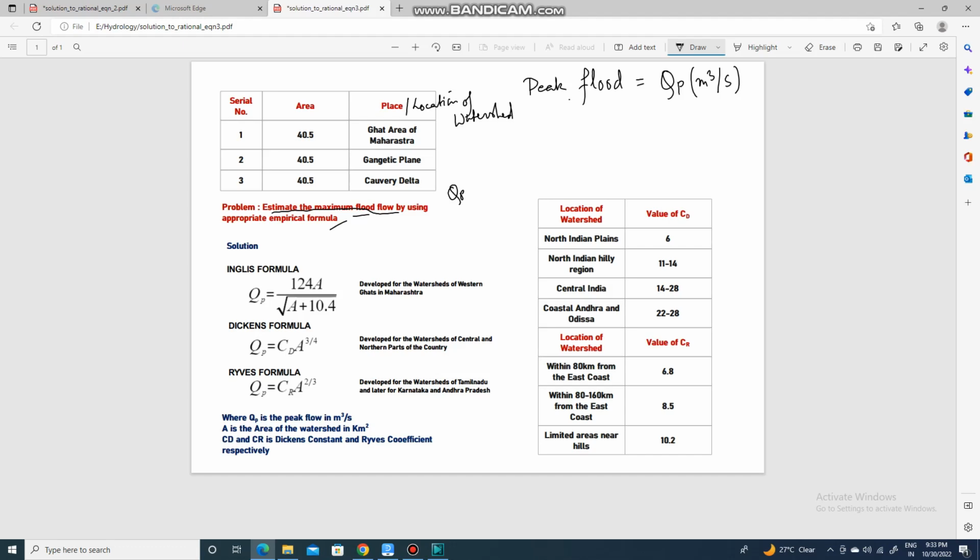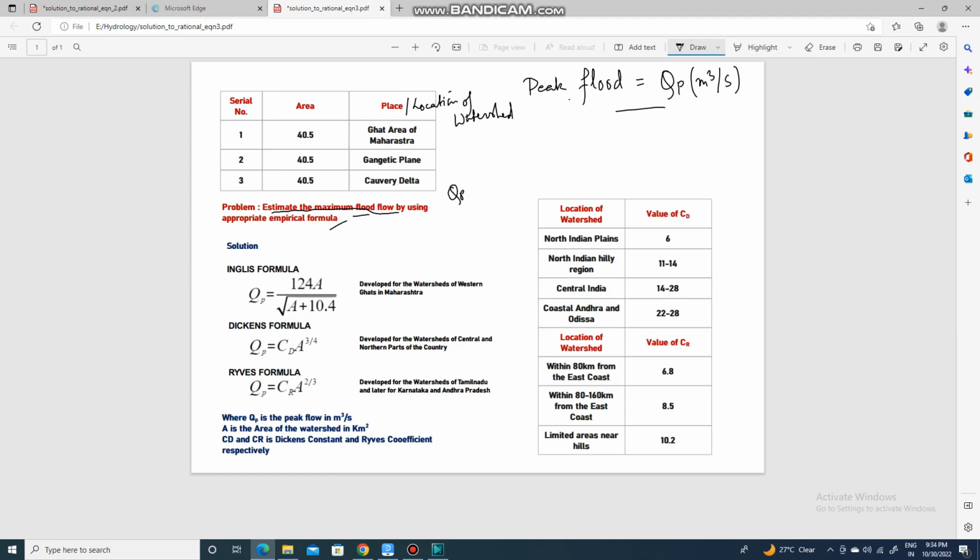Now this problem states that the area and the location of the watersheds are given. You have to estimate peak flood using the appropriate empirical formula developed for those regions. Which formula is developed for Maharashtra?